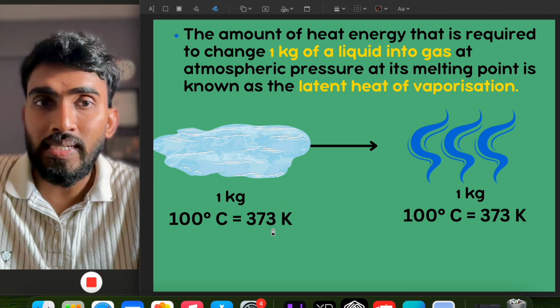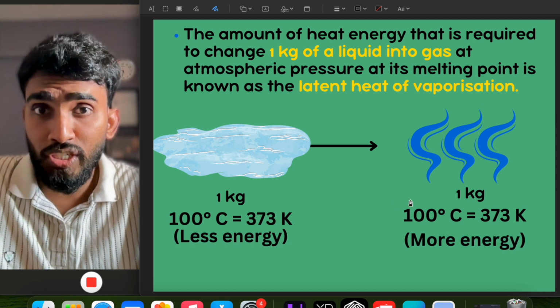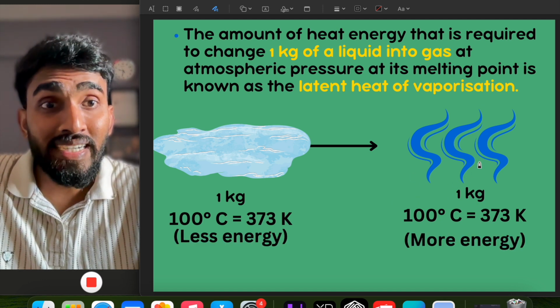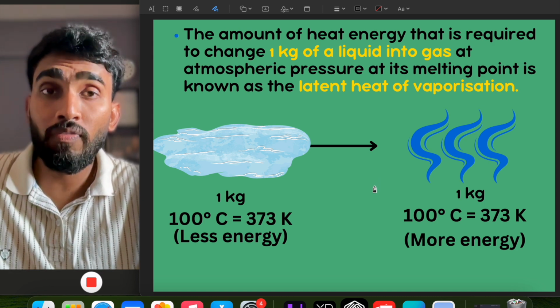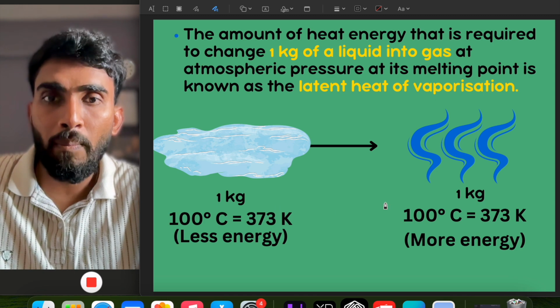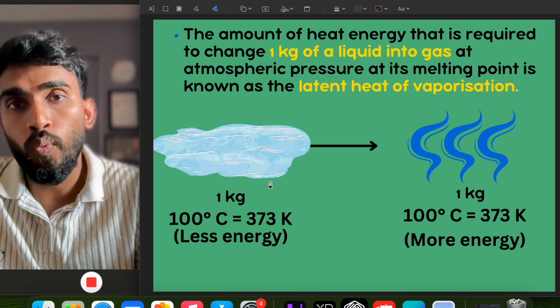Both will have 100 degrees Celsius, that is 373 Kelvin. And if we compare the energy, the steam particles will have more energy in the form of kinetic energy. So the energy of steam particles will be more than the particles of water.